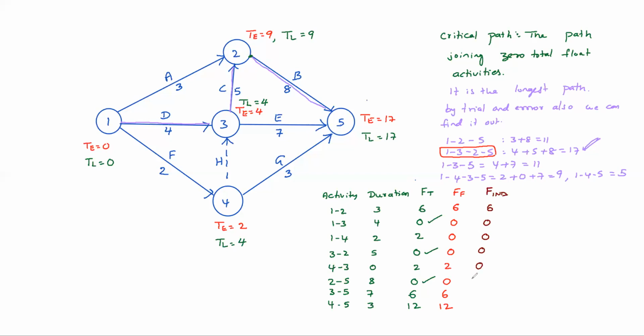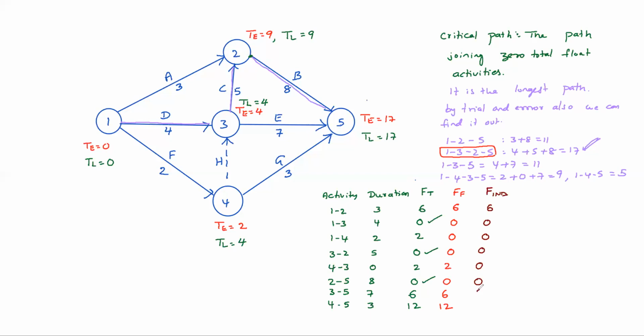Okay. 2, 5: finishing is 17, starting is 9. Of course, 0. 3, 5: finishing is earliest 17, starting is latest 4. So 17 minus 4, 13, 13 minus 7, 6 only, right?